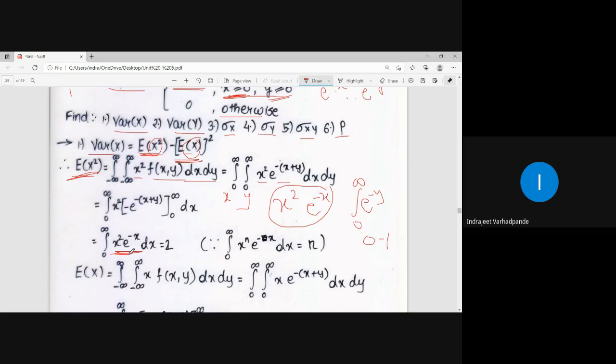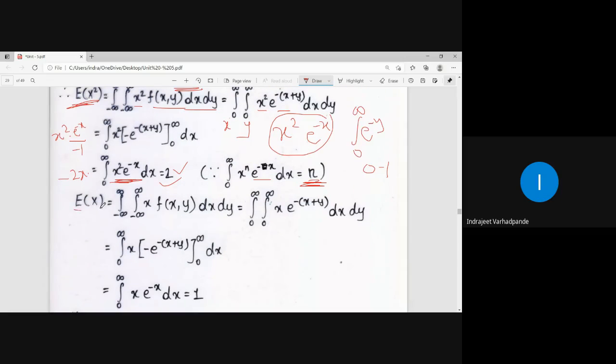That integration with respect to x between the limits 0 to infinity gives you the answer as 2. Another way you can remember the result: the integral 0 to infinity x to the power n into e to the power minus x is simply n factorial. Otherwise you do the integration by parts. First function as it is into integration of the second, that is e to the power minus x upon minus 1, minus derivative of the first into integration of the second, and so on. Accordingly you put the limits of integration and get the answer. This is the direct result which will give you the answer as 2.